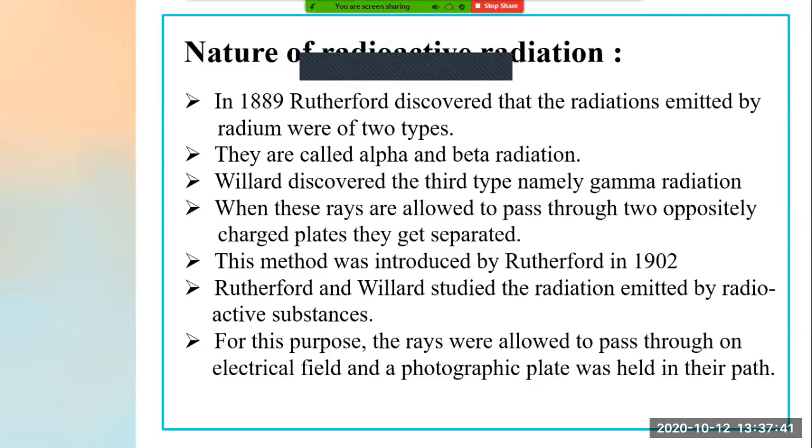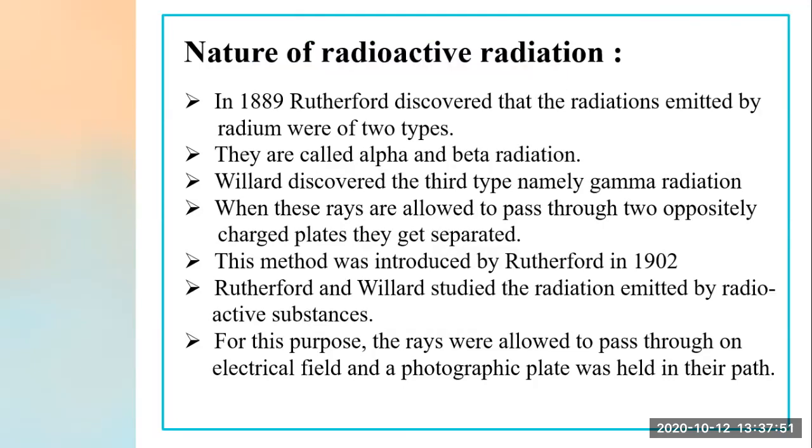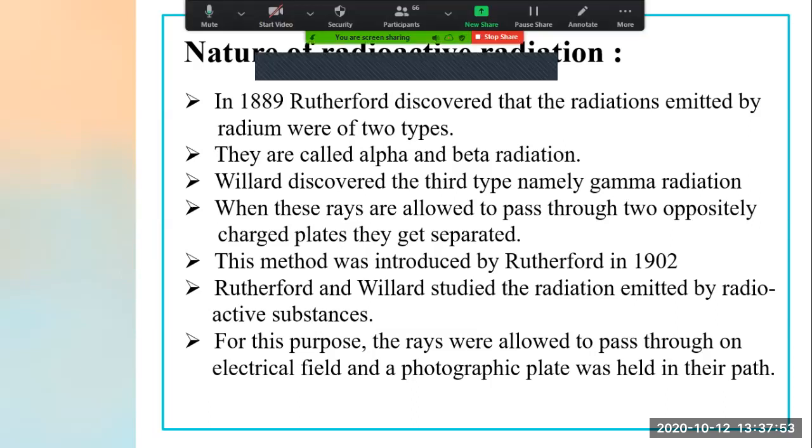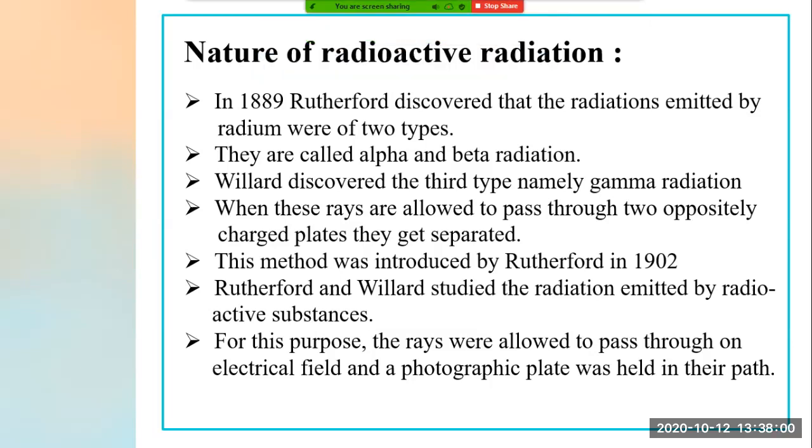Next scientist is Villard. Villard discovered the third type, namely gamma radiation. Rutherford had discovered only two, alpha and beta, while Villard discovered the third type of radiation, gamma radiation.